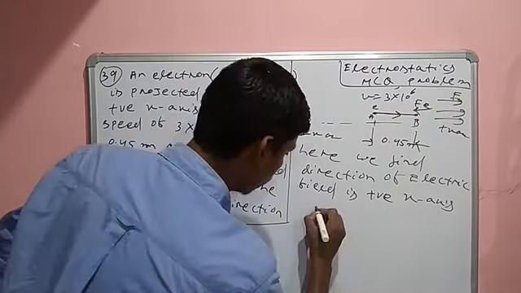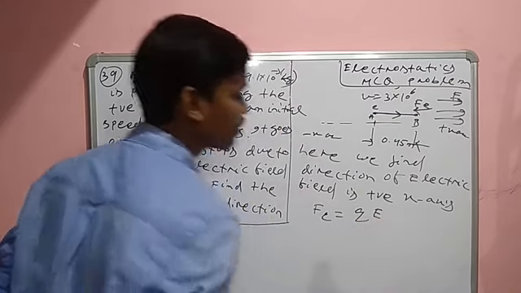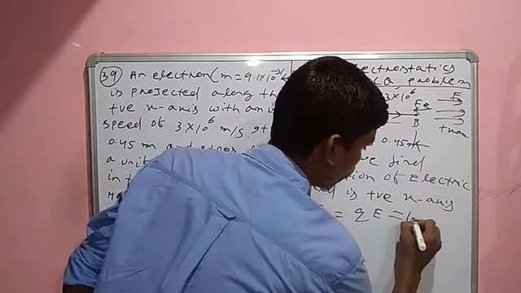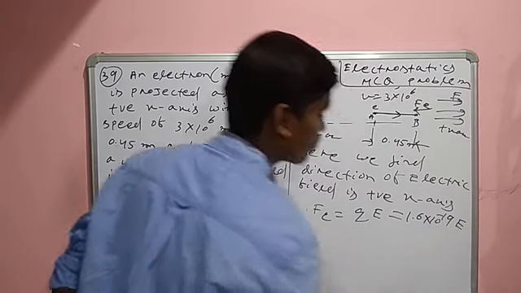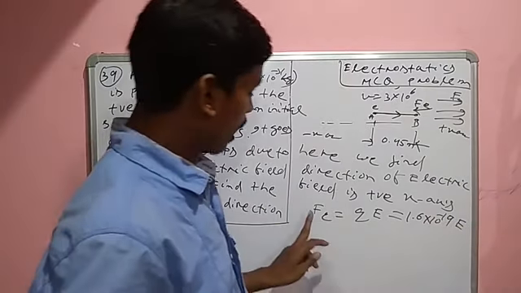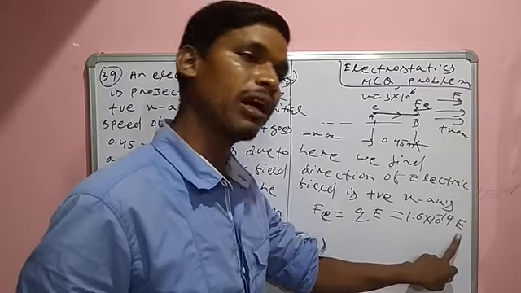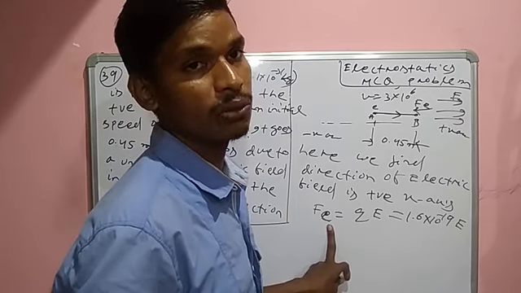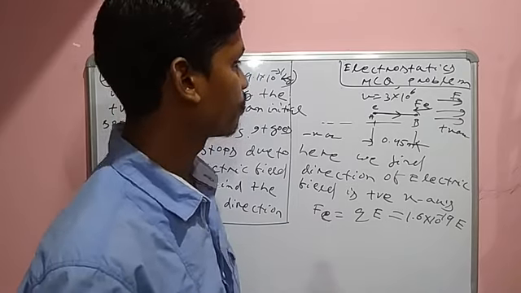We know Fe is equal to QE, where Q is the charge of the electron, 1.6 into 10 to the minus 19, times E. Whenever Fe is given, E can be found. So how do we calculate the electrostatic force Fe?